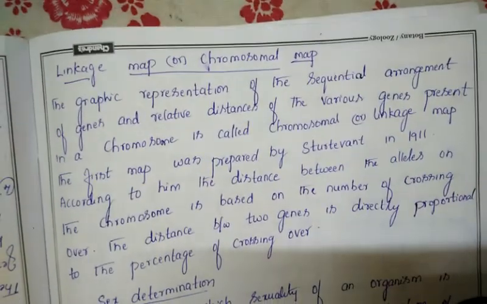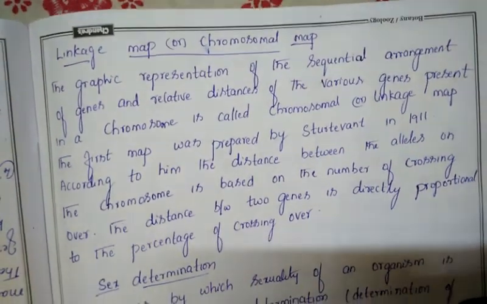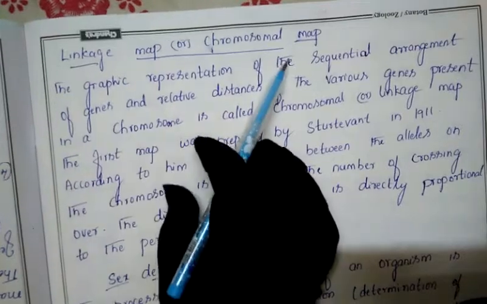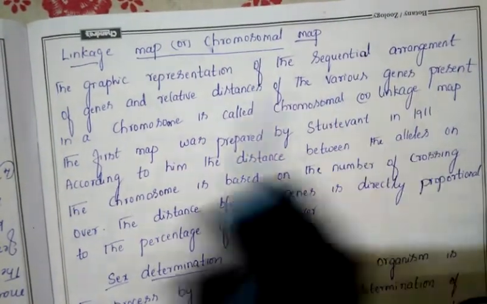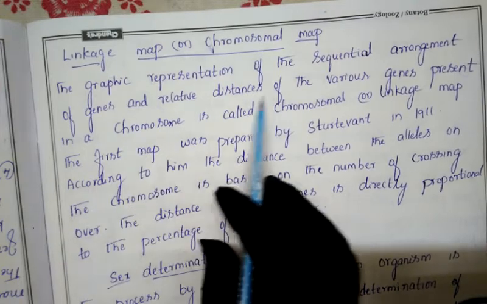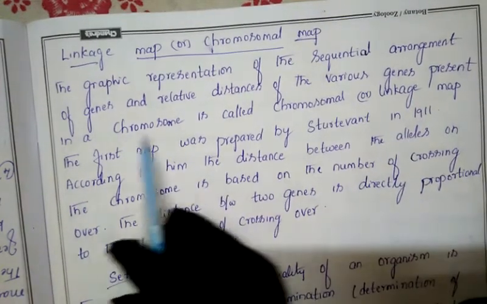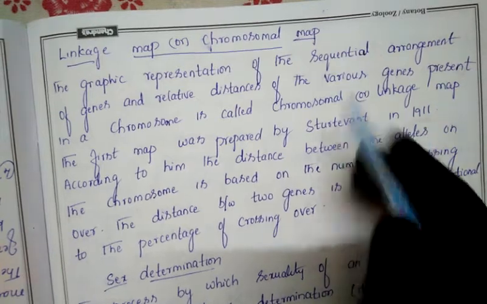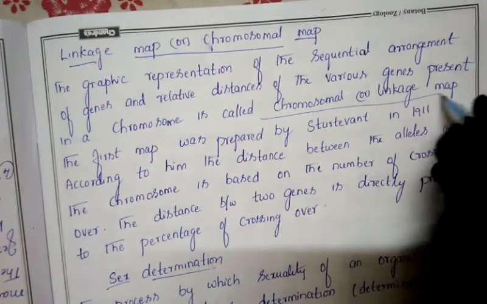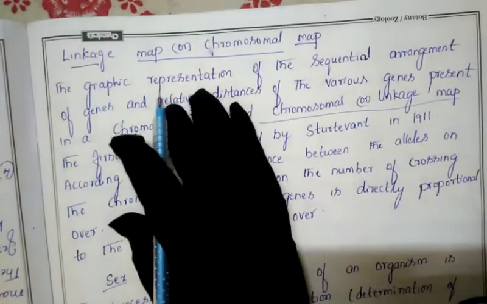The next topic is the linkage map or chromosomal map. What is the meaning of linkage map or chromosomal map? The graphical representation of the sequential arrangement of genes and the relative distance of the various genes present on the chromosome is called chromosomal or linkage mapping. So chromosomal or linkage mapping is a graphical representation.